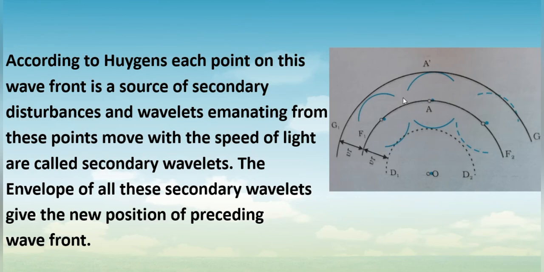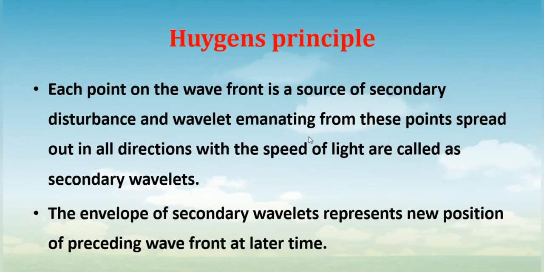So according to Huygens, again disturbances will be produced in the wavefront, and those disturbances will again be transferred to some other distance. In this way, Huygens proposed his wave theory.